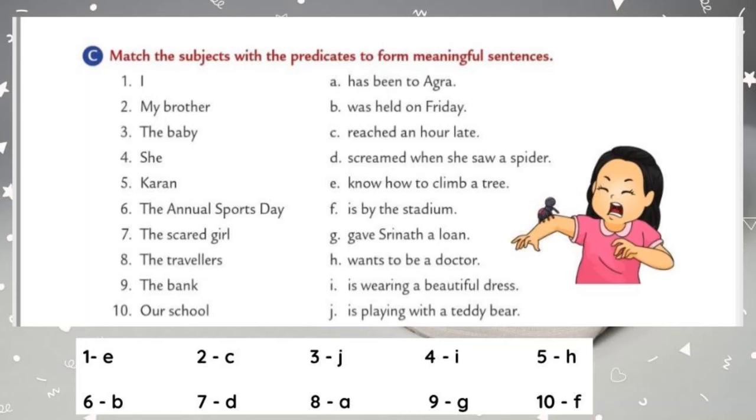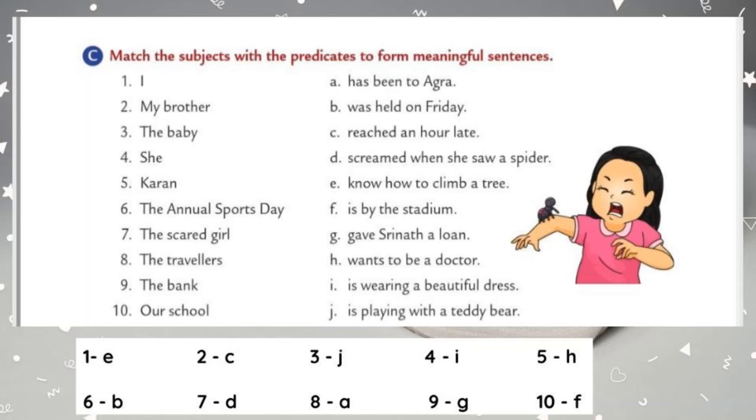Let's move to the eighth one, the travelers. The travelers, remaining 3 options are there. You can easily find the answer. The travelers reached an hour late. So write the number 8 near to the word late. That is option C. Now the ninth one is the bank.